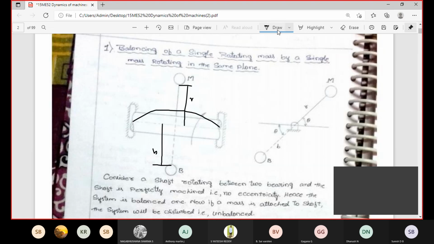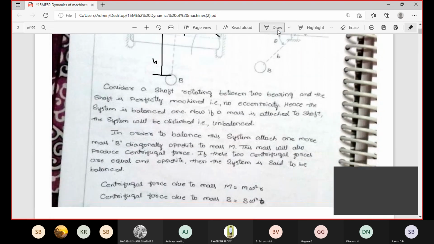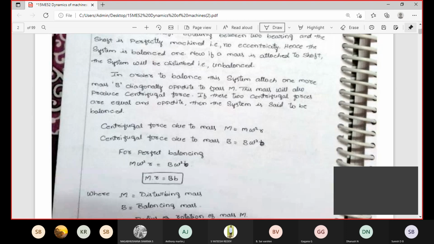Here two different centrifugal forces are acting on the shaft. For perfect balancing, both act in opposite directions. One is acting towards the upward direction, one more is acting towards the downward direction. Then only the system is going to be balanced. In that case, how to balance that particular system or shaft? m into omega square into r. Suppose you consider this one equation number 1 and this one equation number 2. Both equations you can equate to 0.